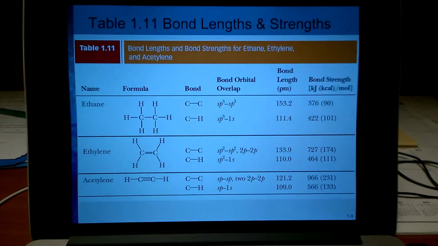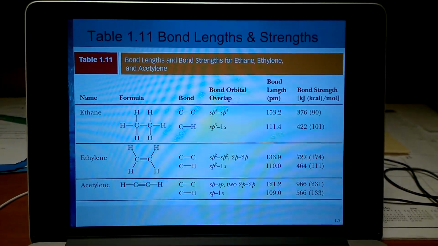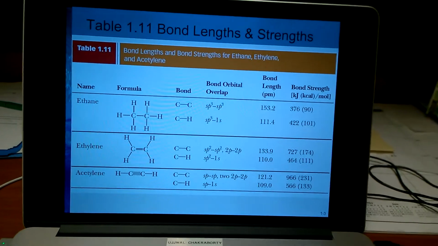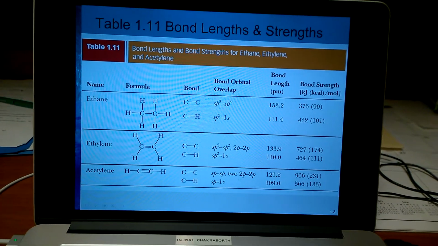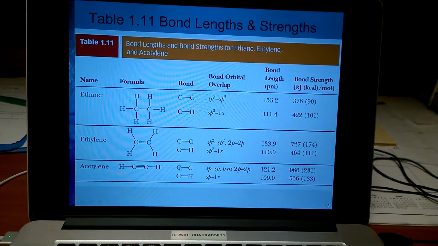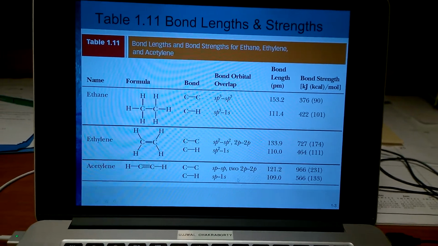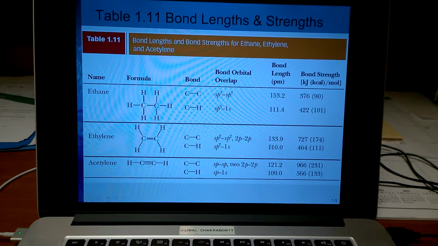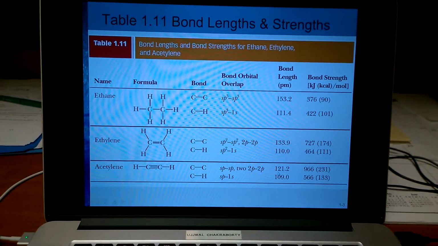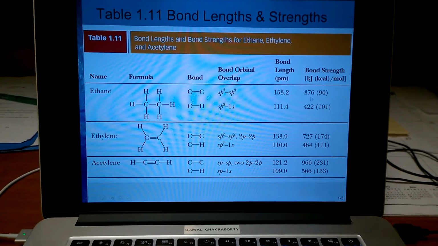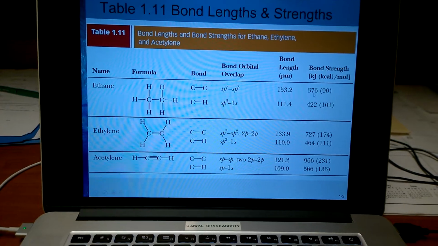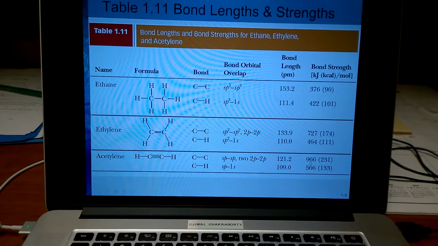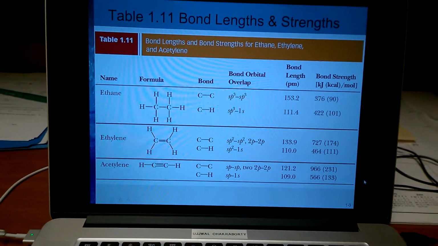Now if you look carefully, the carbon-carbon bonds do not have the same strength and the same length. The carbon-carbon single bond is actually the longest bond. The carbon-carbon double bond is shorter and the carbon-carbon triple bond is even shorter. Similarly, the carbon-carbon single bond is the weakest bond, the carbon-carbon double bond is stronger than that, and the carbon-carbon triple bond is even stronger, which is obvious.